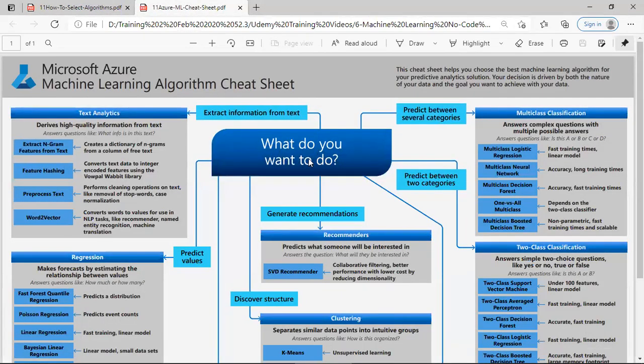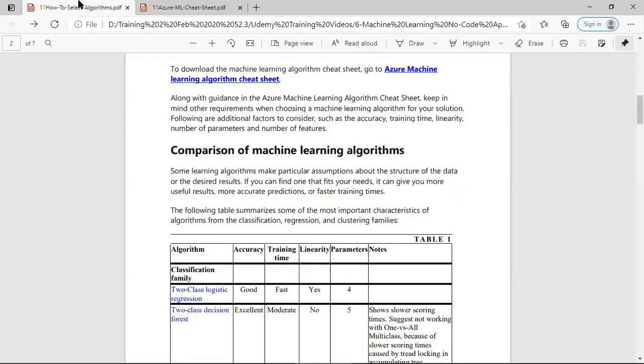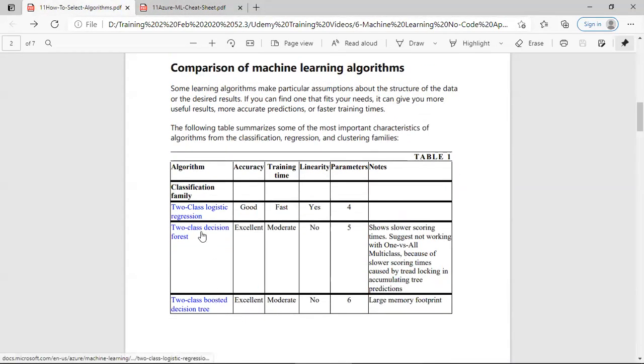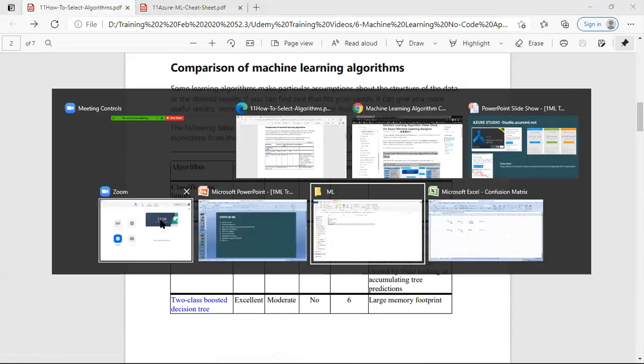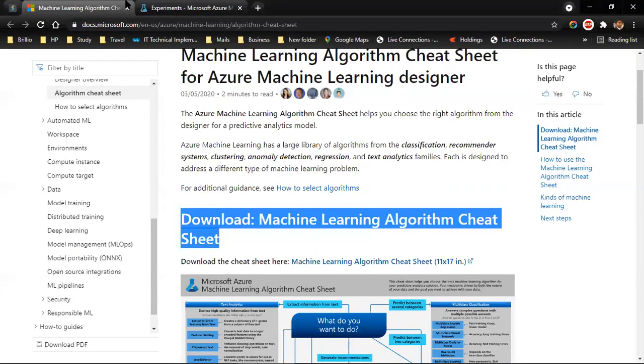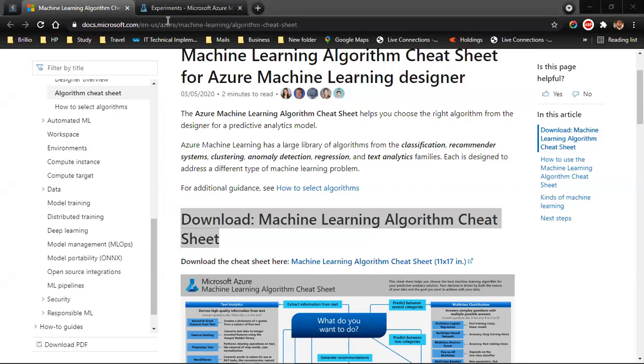What do you want to do? This will help you. Okay, use this. Second, it has a link you can read through, but as I said in the starting, I'm assuming you guys are already good at data modeling and statistics. So what I'm going to do is a two-class decision forest, because we want to predict whether the person survived in the accident or not. Now let's come back to our console. Where has it gone? Okay, it's right here.